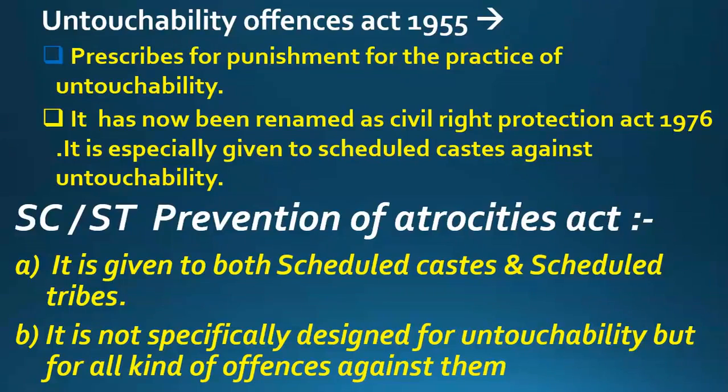Now it has been renamed as the Civil Rights Protection Act 1976. So what happened, friends? In 1976, Parliament amended this act and gave it a new name, and now the name of this act is the Civil Rights Protection Act. Why? Because Untouchability Offences Act is not that good sounding, and Civil Rights Protection Act is very good sounding. So Parliament amended that act and renamed it as the Civil Rights Protection Act 1976.